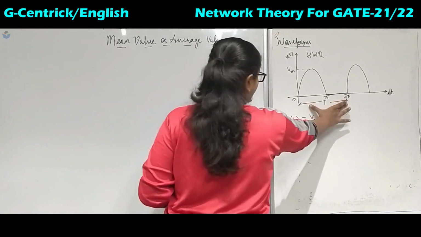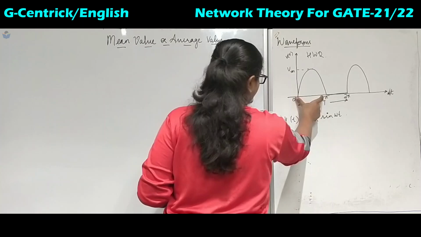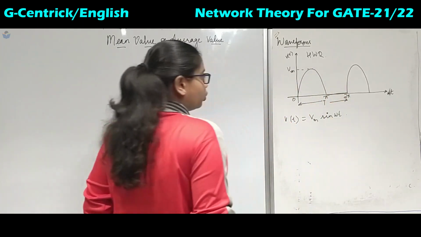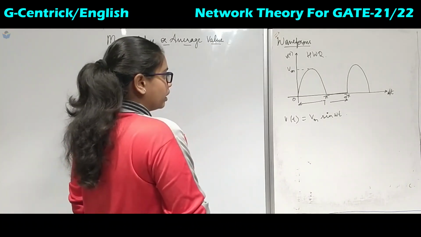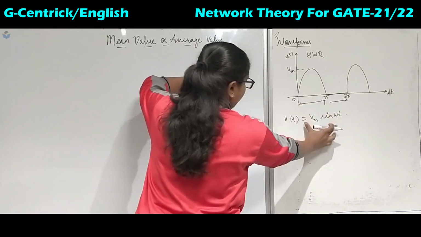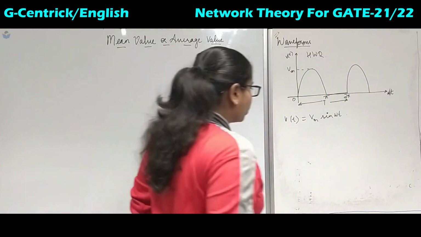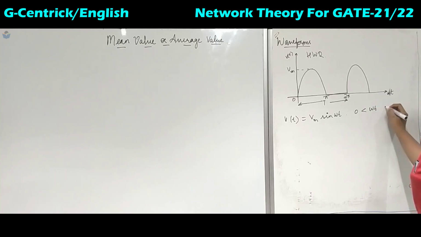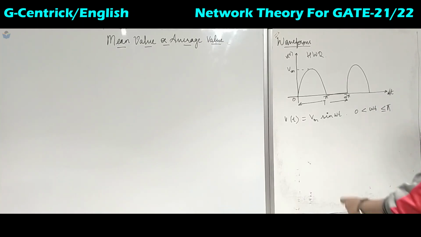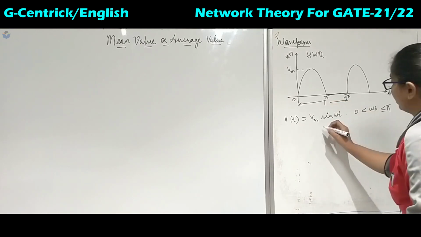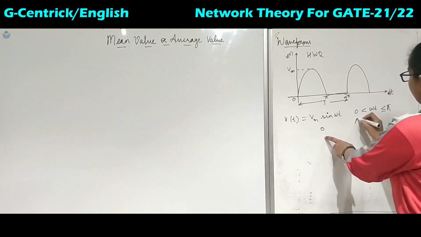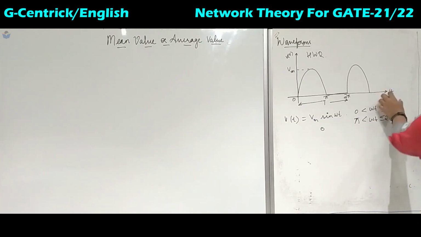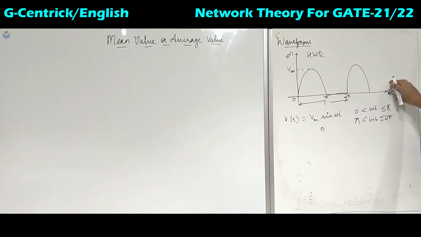Now from 0 to pi the voltage is conducting, so the limit is 0 to omega t equal to pi, but the voltage is 0 between pi and 2 pi. Here omega t is the argument we have seen in the last lecture.